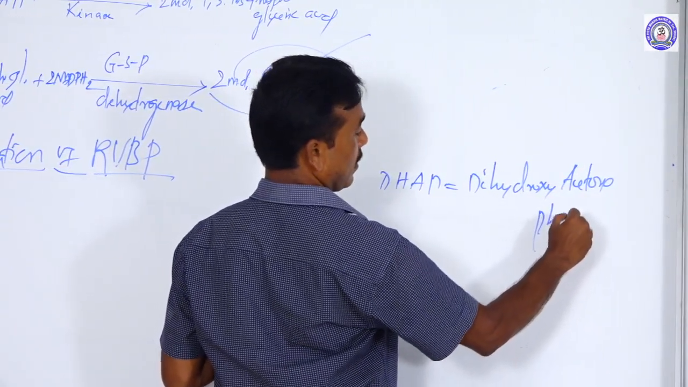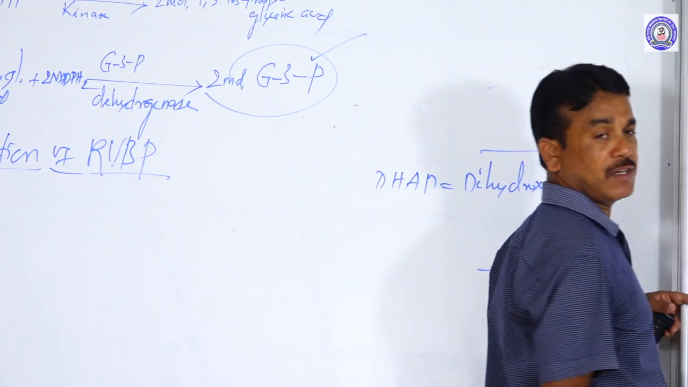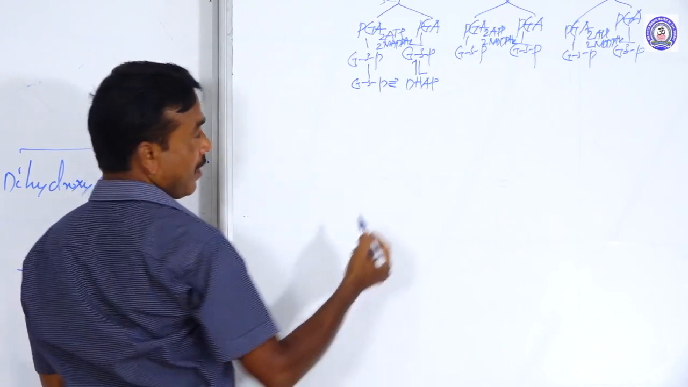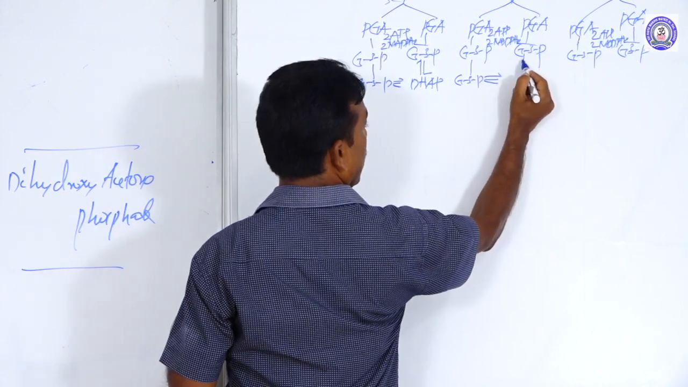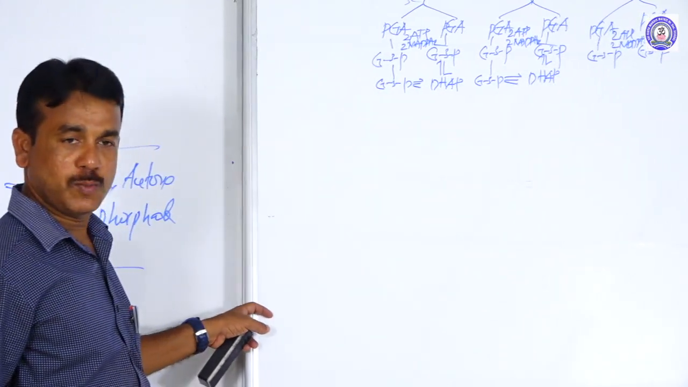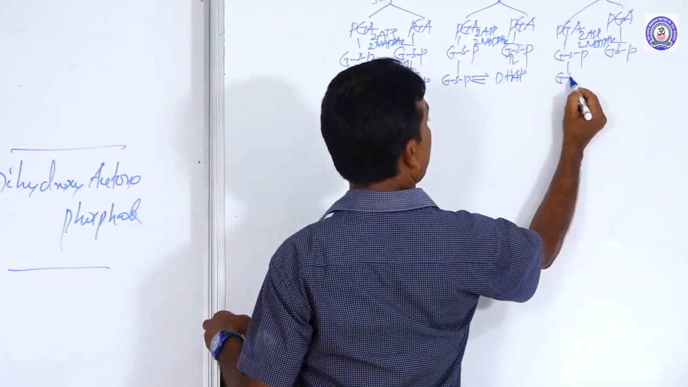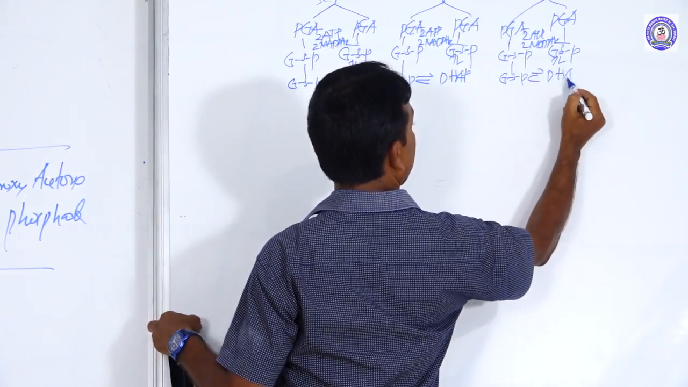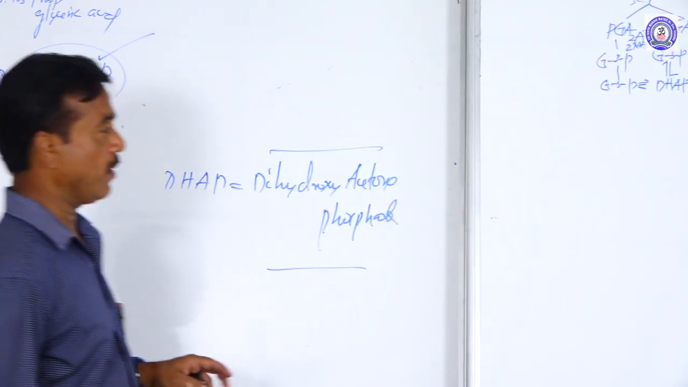Dihydroxyacetone phosphate. Some of the glyceraldehyde 3-phosphate is converted into dihydroxyacetone phosphate. That is interconvertible. Here also, some of the glyceraldehyde 3-phosphate is converted into dihydroxyacetone phosphate. These are interconvertible. Then the third one: some of the glyceraldehyde 3-phosphate is converted into dihydroxyacetone phosphate. These are also called interconvertible. Okay. Next one.